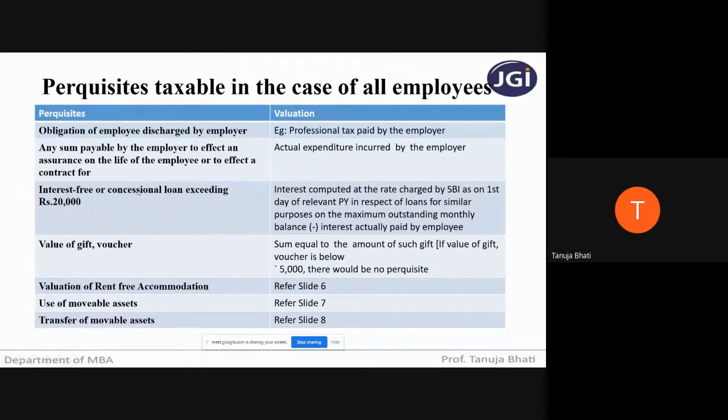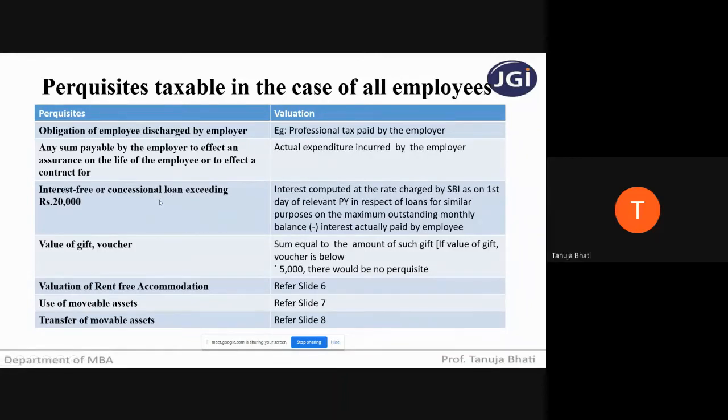Next, interest-free or concessional loan exceeding 20,000. Suppose the employer is giving an interest-free loan or a concessional loan of a value exceeding 20,000, then it is obviously a perquisite. So what is the value you are going to take? Interest computed at the rate charged by SBI as on the first day of the relevant previous year in respect of loans for similar purposes on the maximum outstanding monthly balance, minus interest actually paid by the employee. See, when I say concessional loan, what do you mean by concessional loan?